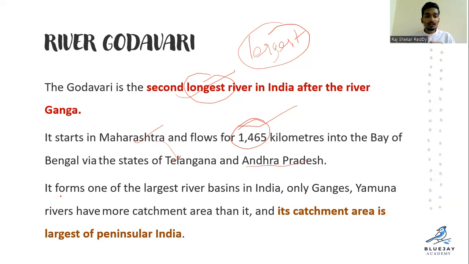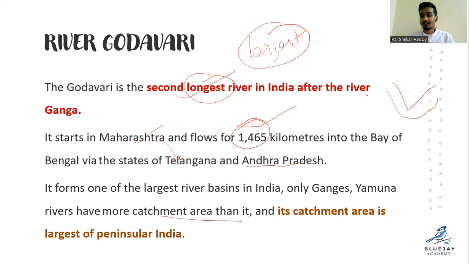Clear? And it forms one of the largest river basins in India. Only Ganga and Yamuna have more catchment area than Godavari, and its catchment area is the largest of peninsular India. Peninsular India is where three sides of India are covered by water, right?